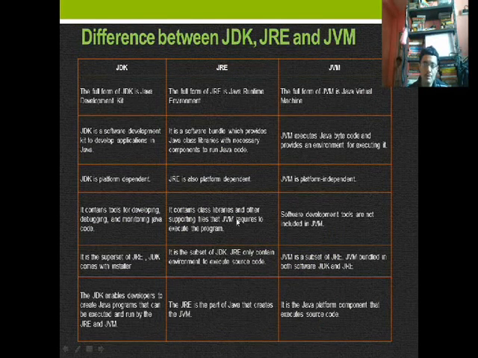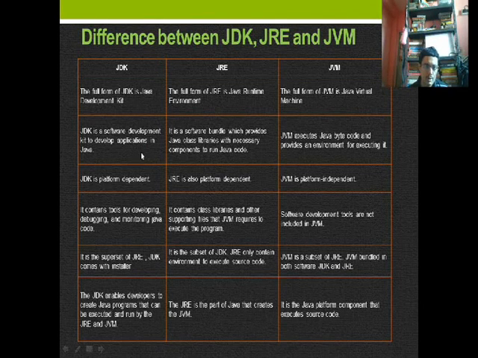Now let us look at the differences between JDK, JRE, and JVM. There are several differences. This is not very much required for this kind of class 9 syllabus, but you may see it. JDK is the Java Development Kit, JRE is the Java Runtime Environment, and JVM is the Java Virtual Machine.